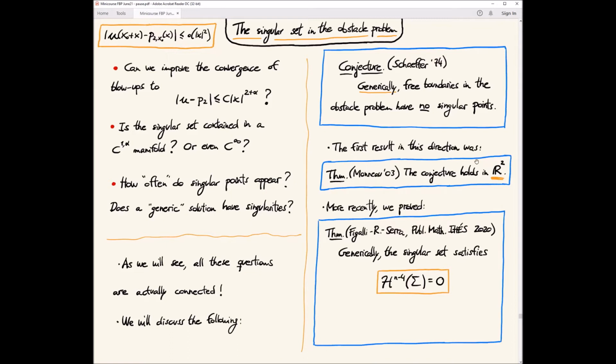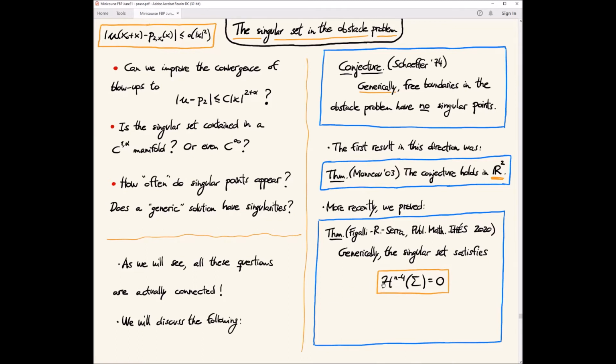And then more recently, we improved this to the following. We published this last year, and we proved that generically, and I will explain in what sense I mean generically, take a random solution, say a generic solution, then the singular set has dimension at most n-4, and the n-4 Hausdorff measure is 0. So remember that in general, the singular set could be n-1 dimensional.